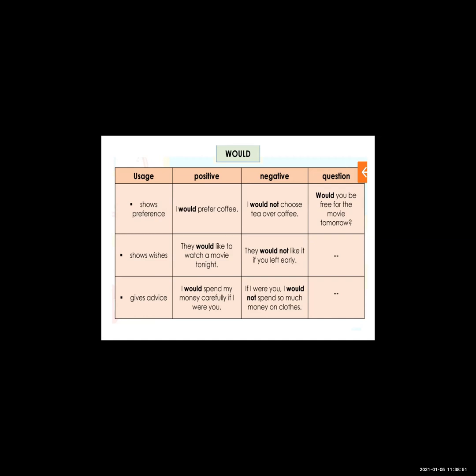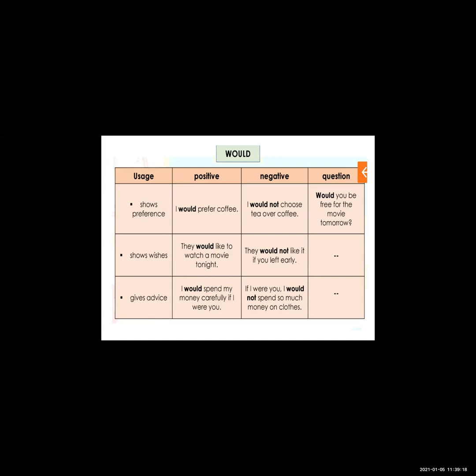We learned about will for desire, and desire also means wishes. Here also, to show your wishes you can use would. They would like to watch a movie tonight. Here is a wish that they would like to watch a movie.